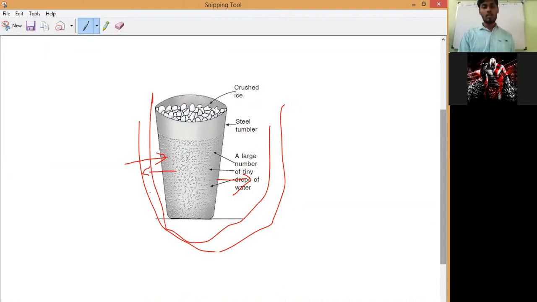Whenever it comes in contact with the surface, the air temperature will fall, so that the water vapor present will condense as liquid droplets on the surface. Do you notice it? Liquid droplets on the surface? Yes or no? Yes, sir.